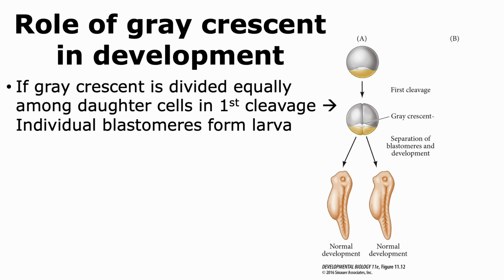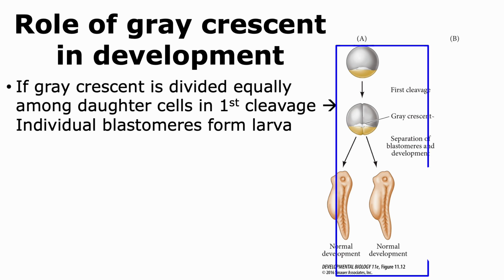If an experiment was performed where we took a fertilized egg and allowed the first cleavage event to occur in such a way that both daughter cells had the gray crescent equally divided among them, and then we separated those two daughter cells or blastomeres and followed their development, then what was found was that each individual blastomere was able to give rise to a normal larva. And thus they had all the morphogenetic determinants that were needed to give rise to the complete organism.